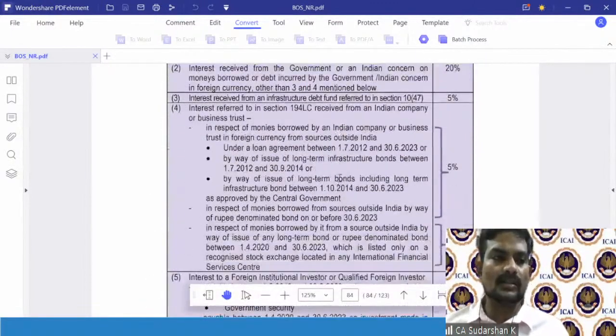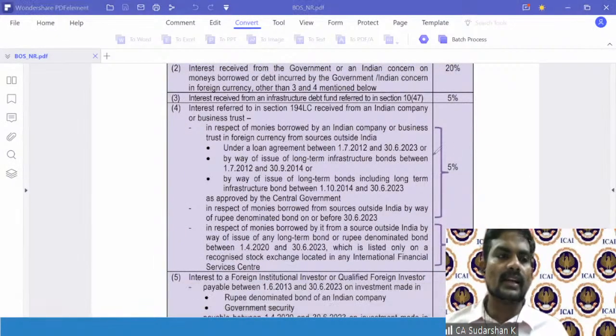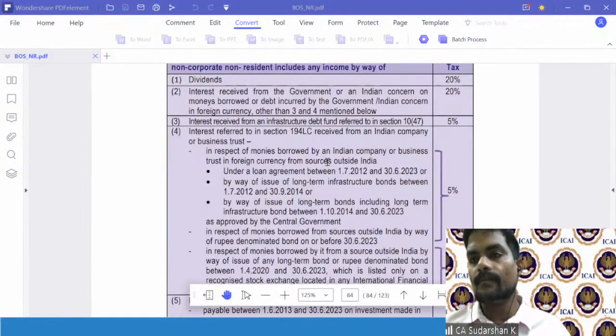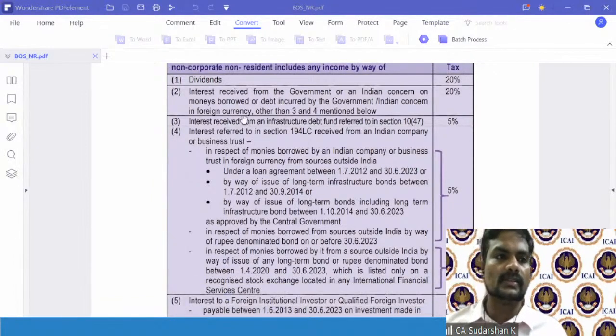However, just one aspect which you can keep in your mind, there are interest. Generally speaking, interest is taxable at 20%. But however, what the government has done is to promote external commercial borrowings as well.